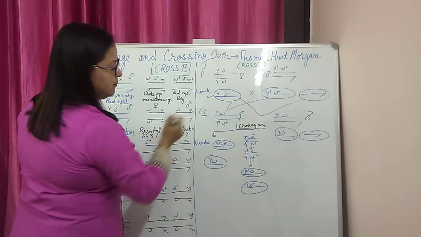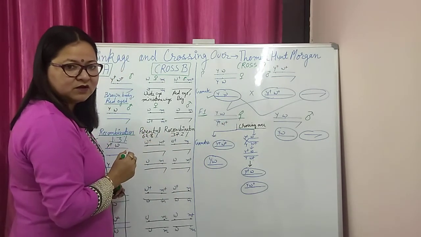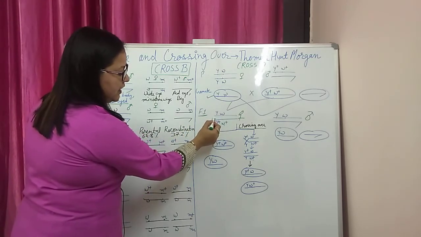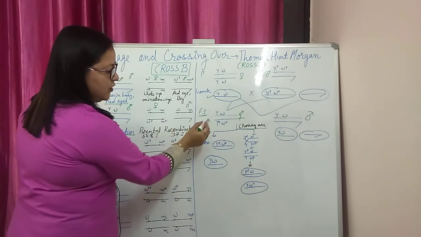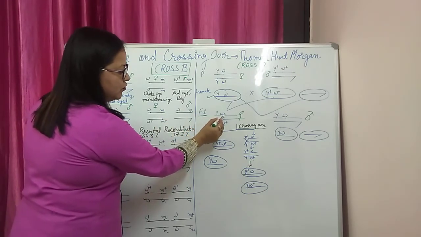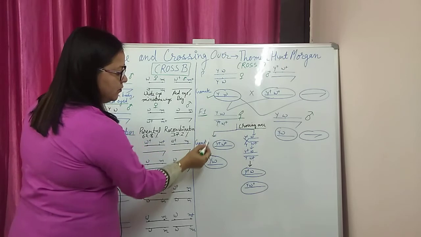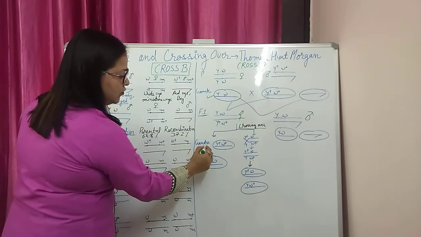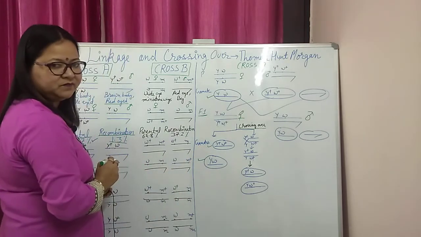When there is gamete formation, again the chromosomal theory will work. There is segregation of chromosomes, so one gamete will have the chromosome having this y and w, and the second gamete will have the chromosome y plus w plus.